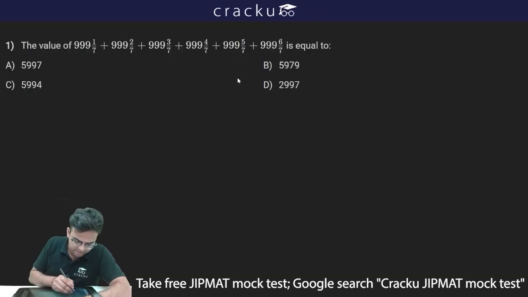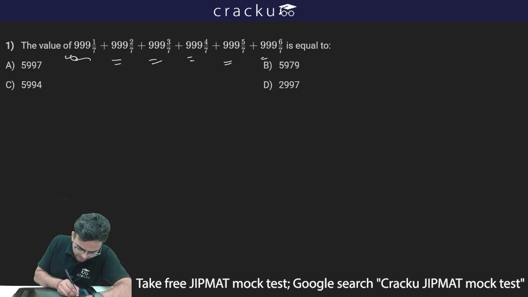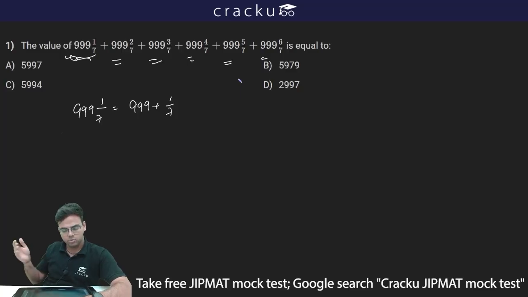The first question says the value of 999 1 by 7, which is a mixed fraction, plus 999 2 by 7, plus 999 3 by 7, plus 4 by 7, plus 5 by 7, plus 6 by 7 is equal to. So 999 1 upon 7 can be written as 999 plus 1 upon 7. Similarly, 999 2 upon 7 can be written as 999 plus 2 upon 7. This is how you convert the mixed fraction into normal fractions.